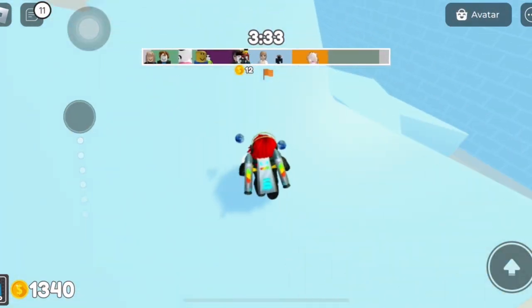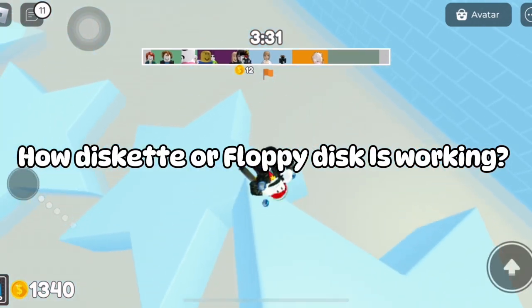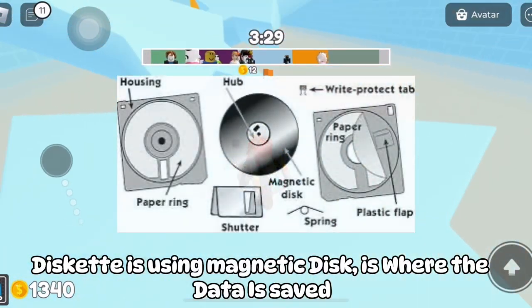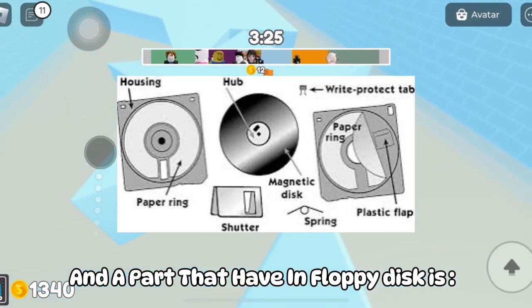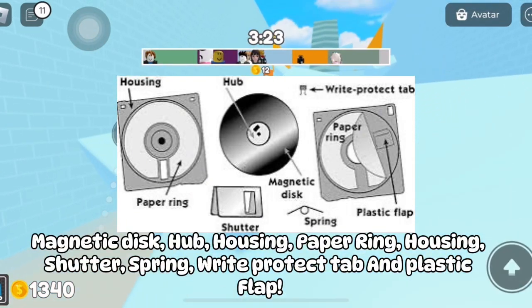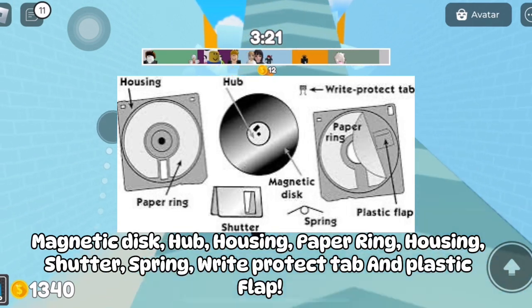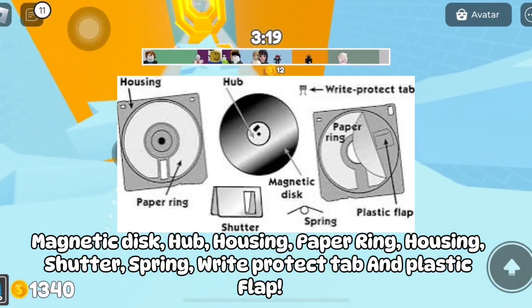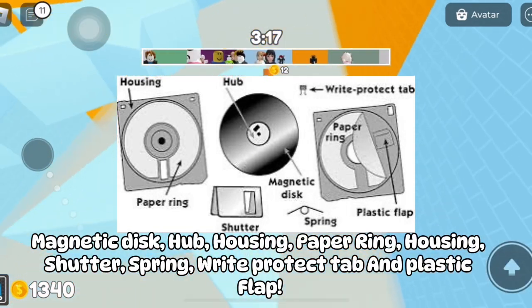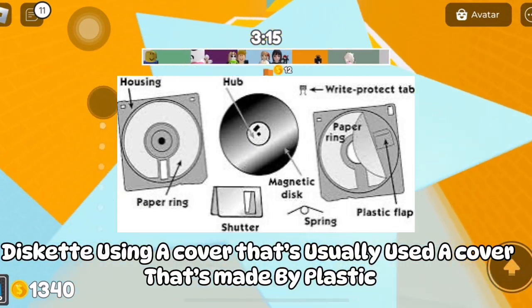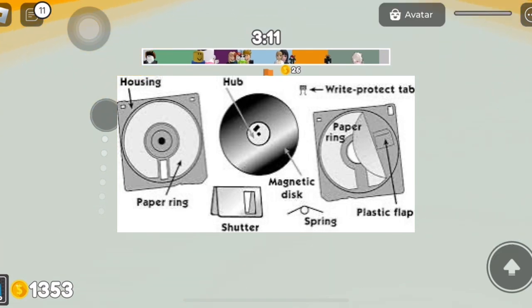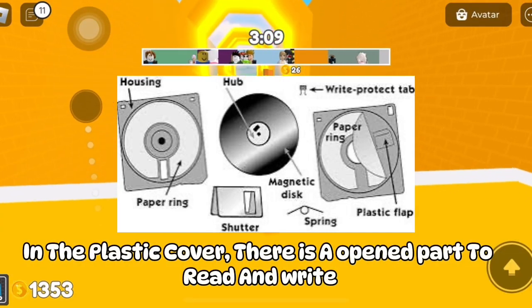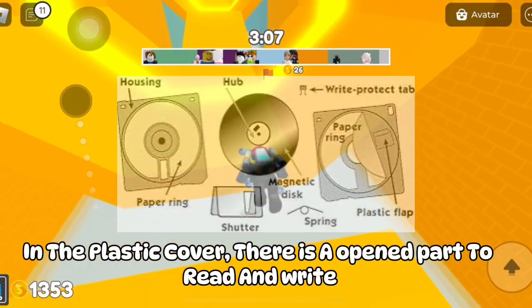Did you know how a diskette or floppy disk works? A diskette uses a magnetic disk, which is where the data is saved. The parts of a floppy disk are the magnetic disk, hub, housing, paper ring, shutter, spring, write protect tab, and plastic flap. A diskette uses a cover that is usually made of plastic. In the plastic cover, there is an open part to read and write.